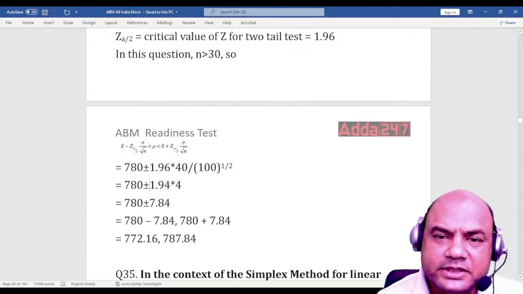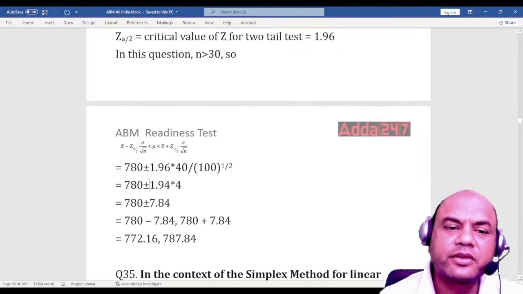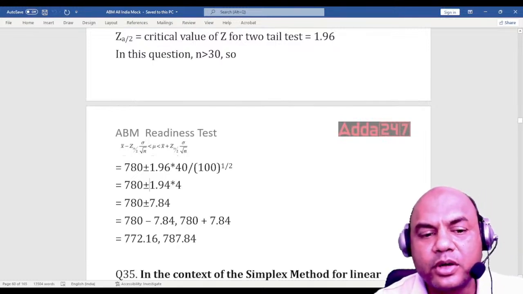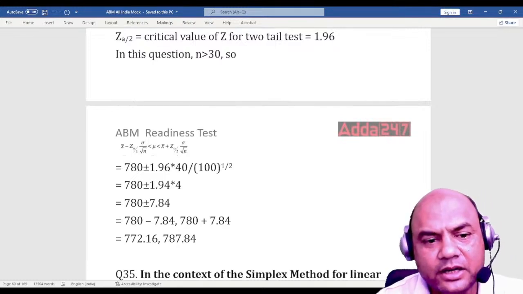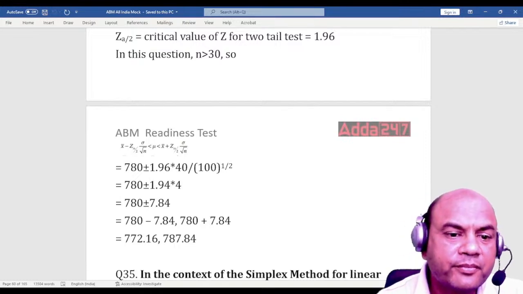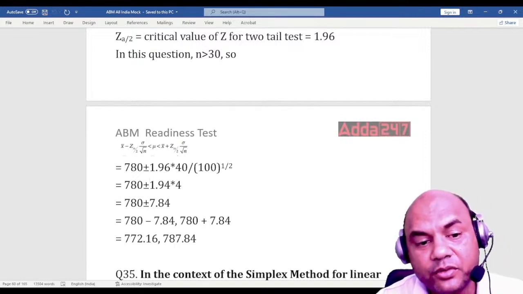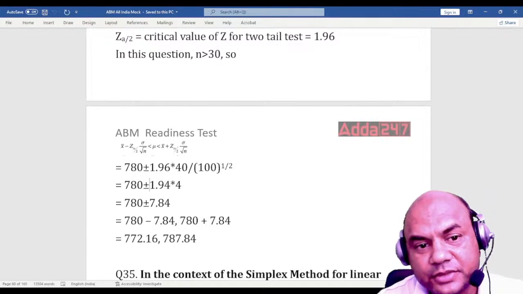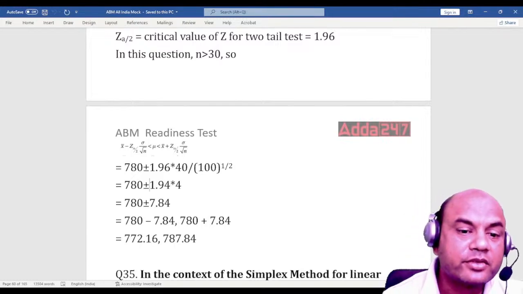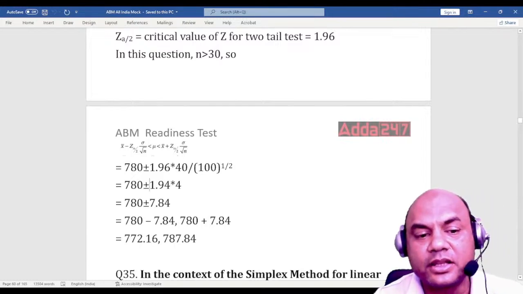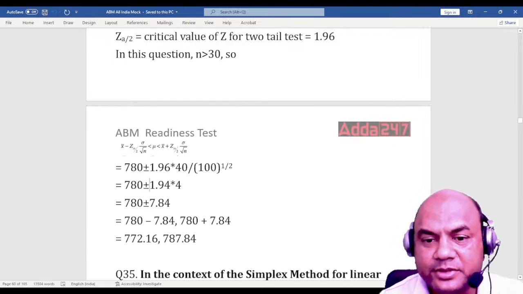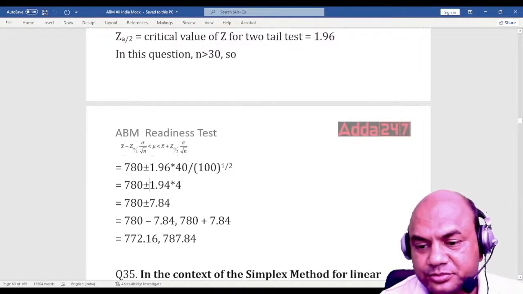This formula is the same as that of the Z. Z equals X bar minus mu upon sigma X bar, where sigma X bar means standard error. Okay, so here you have to find this X bar minus mu. So simply take everything on the other side and you can get the answer. This I have explained in the paid class also.